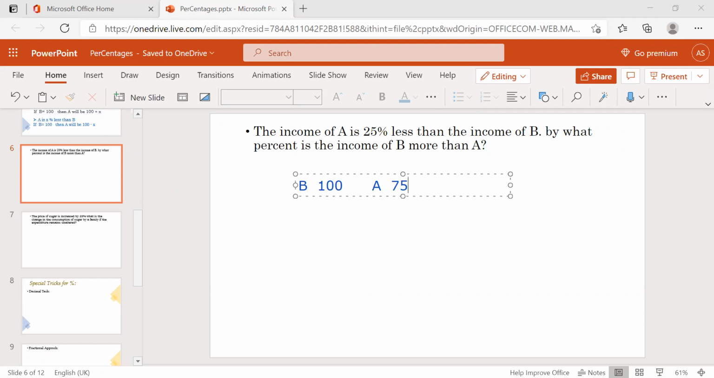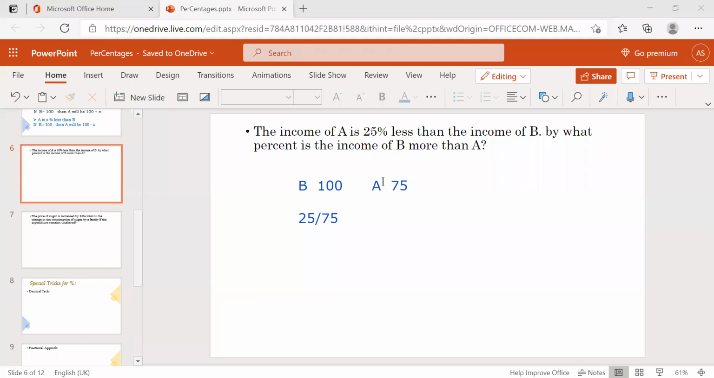Why? Because it is 25% less than the income of B, right? If I assume B's income is 100, then A's income is 75. Now, what they're asking is how much B is more than A. What's the difference here? 25. So 25 is what percentage of 75? That's what we have to find out. So 25 is the increase here.